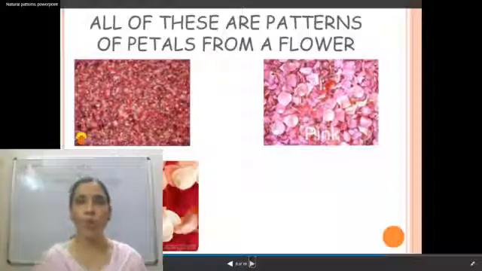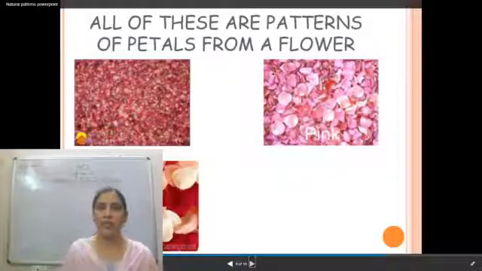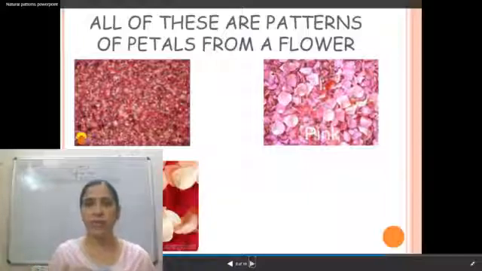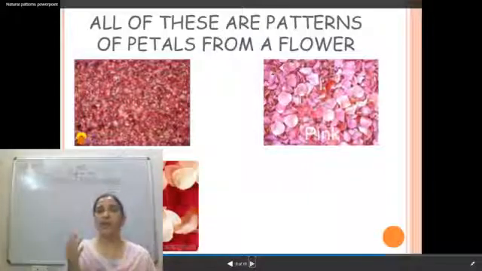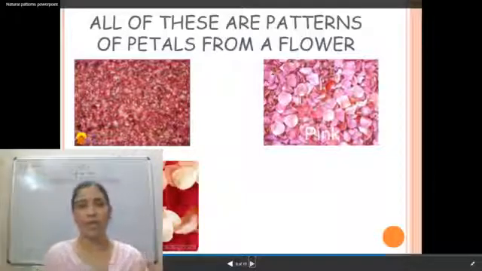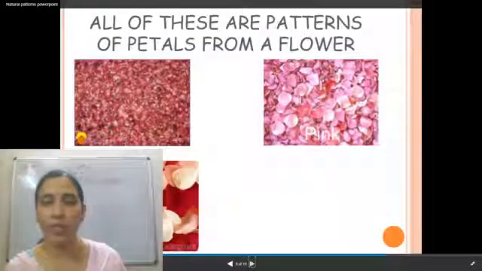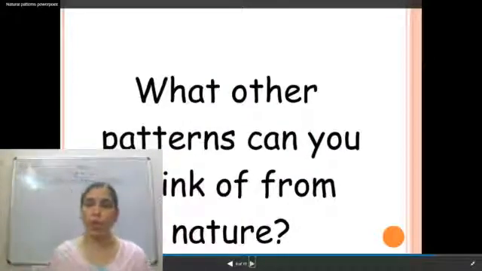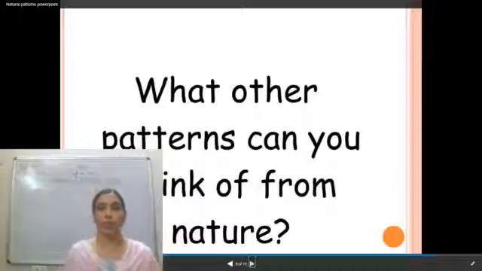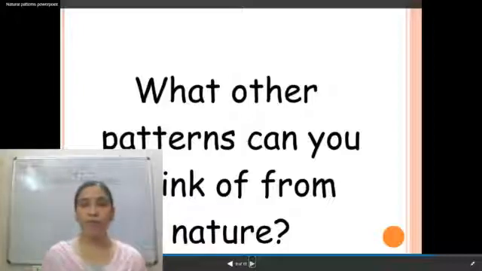Now all these are patterns. See, from the flowers you can form patterns. Flowers form different kinds of patterns. Pink, pink, pink, different kinds of pinks were there. Flowers of different colors are there, and they all form some kind of pattern. Now let's start. What other patterns can you think of from nature? What other pattern can you think of? So let's see a few more patterns from our nature.